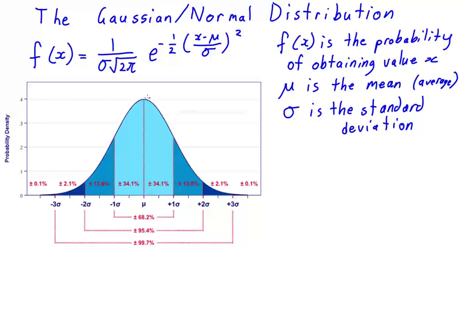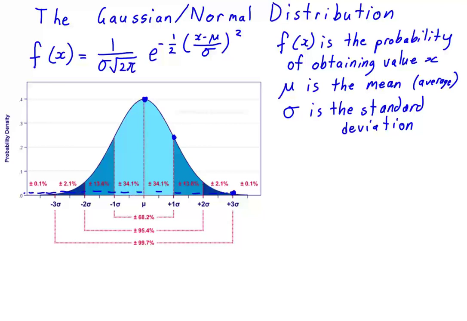So as we can see, the highest probability is that the measured value will be exactly the average value. However, there is still a significant probability that the measured value could be one standard deviation higher than the average value. However, the probability of being 3 standard deviations above the average value is almost insignificant. If we have a look here, the probability is very, very low.